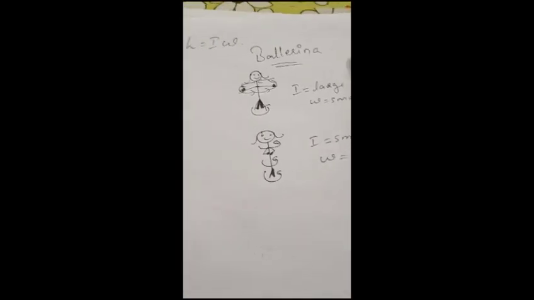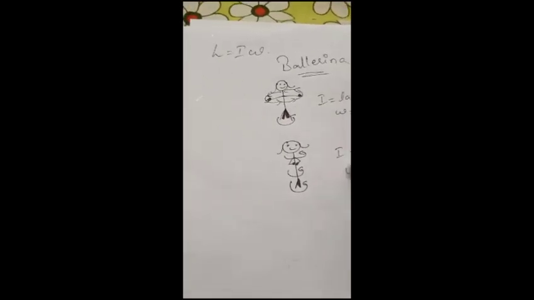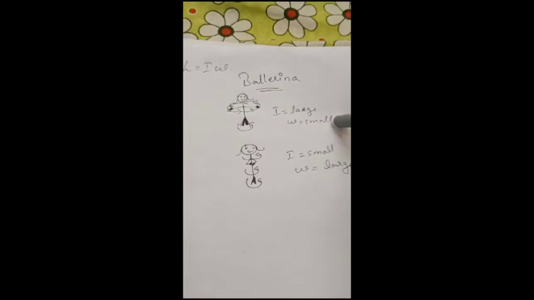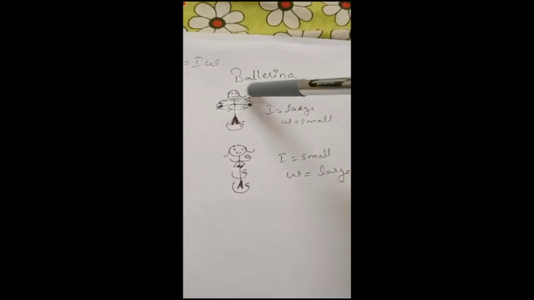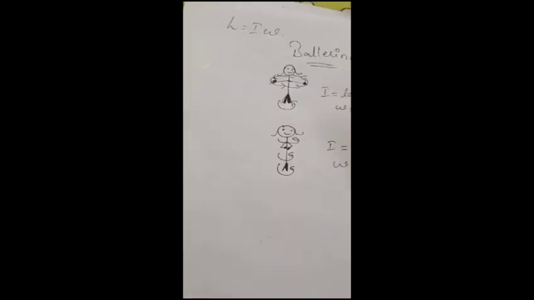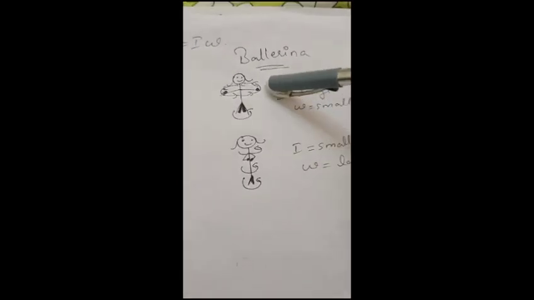Okay, this is a simple example to understand the conservation of angular momentum. We know ballerinas dance, right? So they have two steps. One, moving in a circular motion by stretching their hands, and other by closing their hands.